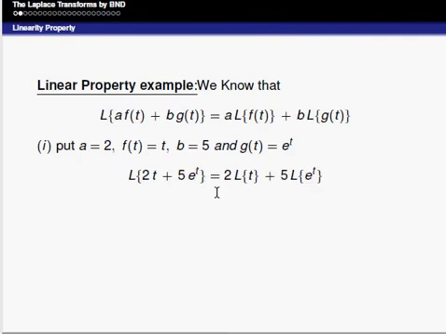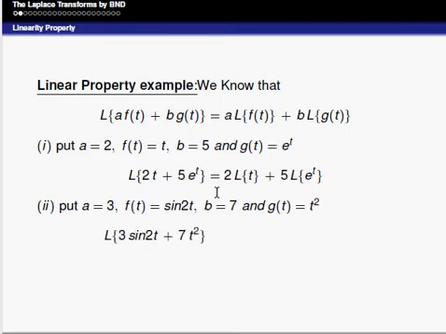You can take another example. Suppose a is equal to 3, f of t is equal to sin t, b is equal to 7 and g of t is equal to t square. Then the Laplace transform of 3 sin t plus 7 t square is equal to 3 into Laplace of sin t plus 7 into Laplace of t square.